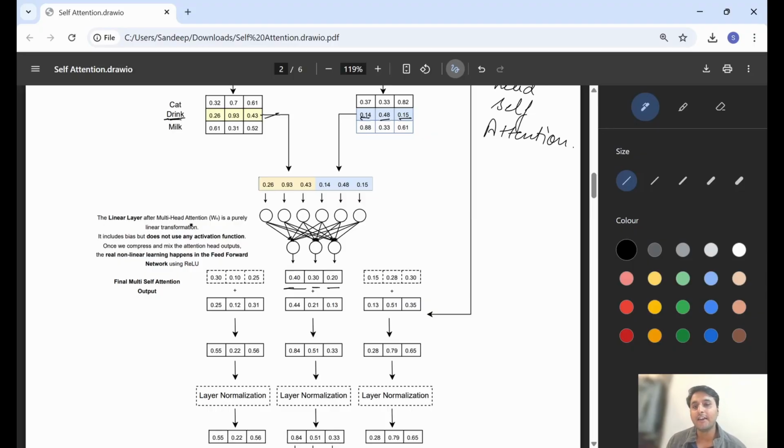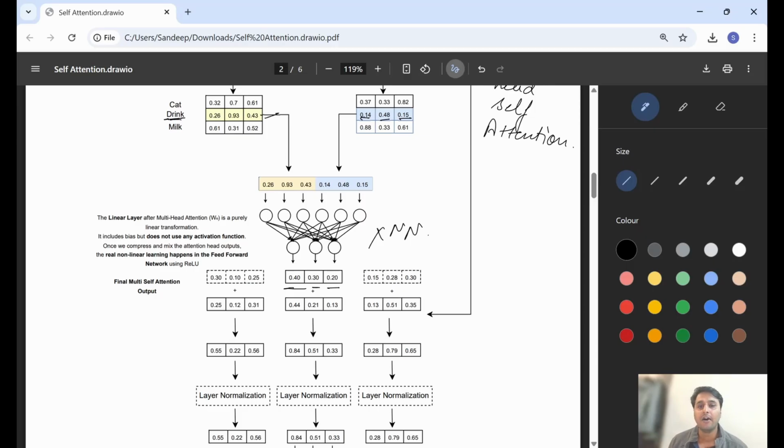I wrote down the definition of the linear layer. The linear layer after multi-head attention is purely a linear transformation. Make sure you don't confuse it with neural networks, deep learning neural networks. This is not a neural network. This is a linear layer.